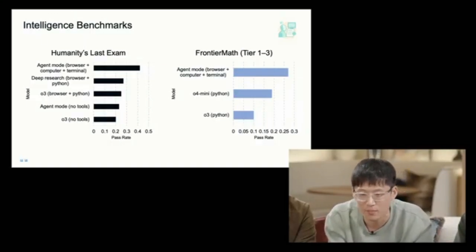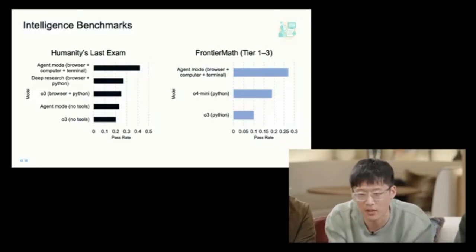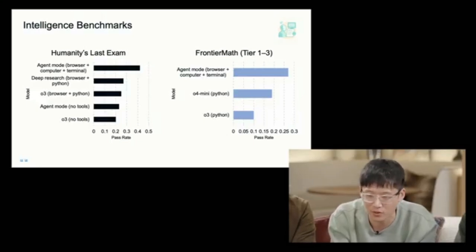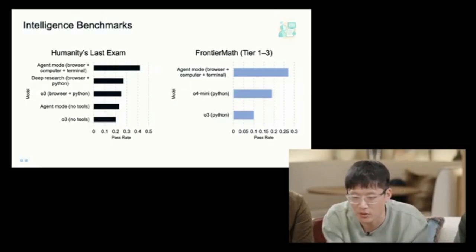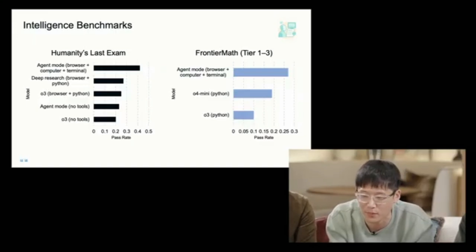Frontier Math is a benchmark that measures the advanced mathematical reasoning ability of models, different from our baseline O4 Mini and O3, which use Python with function calling. We give the agent model all available tools, like a browser, a computer, and a terminal. The agent achieves a new state-of-the-art of 27% on this benchmark with the help of all these tools.